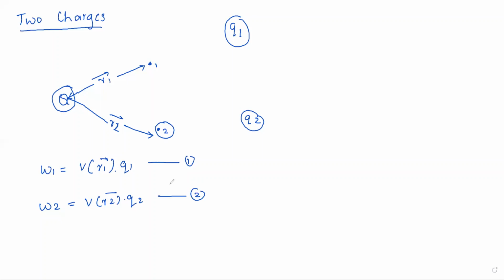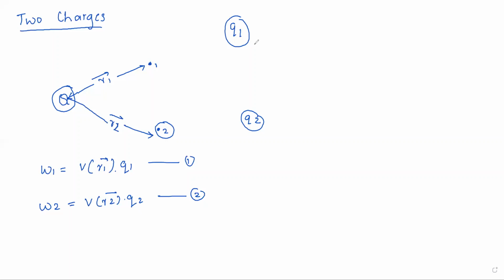Here we come across a situation, because we are considering two charges. Understand properly, listen to me properly. We have to bring this charge Q2 against the charge Q1.